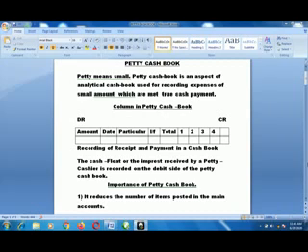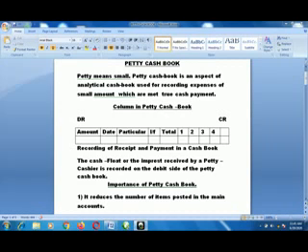Now, recording of receipts and payments in cash book. The cash float or interest received by a petty cashier is recorded on the debit side of the petty cash book. Don't forget, in our previous topic, I said anything coming in should be recorded at the debit side, while every payment should be recorded at the credit side.